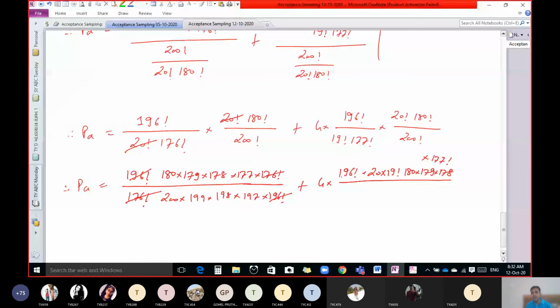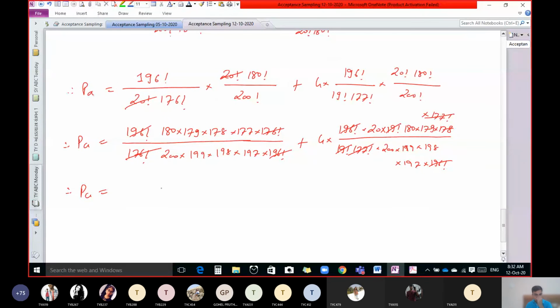Here 19 factorial you can write as it is, 177 factorial as it is, and instead of this 200 factorial you can write 200, 199, 198, 197 and 196 factorial. So this 196 factorial cancels, this 19 factorial cancels, this 177 factorial cancels. So what we get in remaining part here, do the calculation.